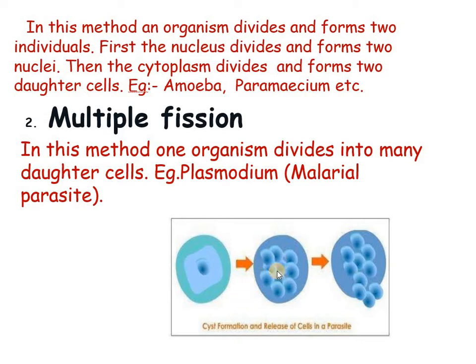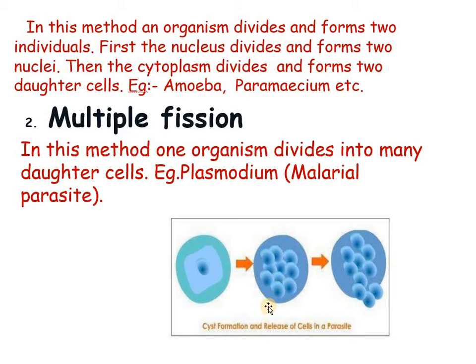Then the cytoplasm gathers around each nucleus to form daughter cells. The parent cell or the cyst bursts open and releases the daughter individuals. In this way, multiple fission happens in Plasmodium, the malarial parasite.